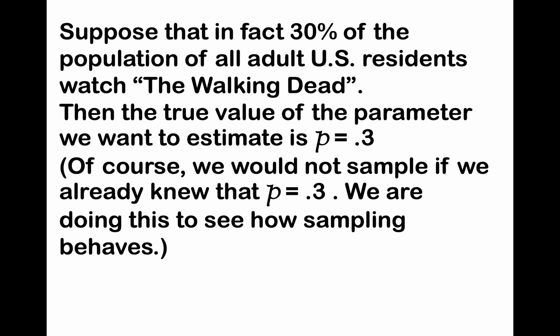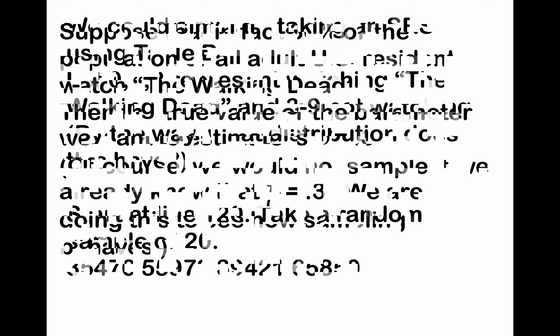Suppose that in fact 30% of the population of all adult U.S. residents watch The Walking Dead. Pretty sure that's not very accurate. Then the true value of the parameter we want to estimate is p equals 0.3. Of course, we would not sample if we already knew the true proportion was 0.3. We are doing this to see how sampling behaves. We never really know the true parameter value, which is why we use statistics. But in order to see how this works, we need to make that assumption.